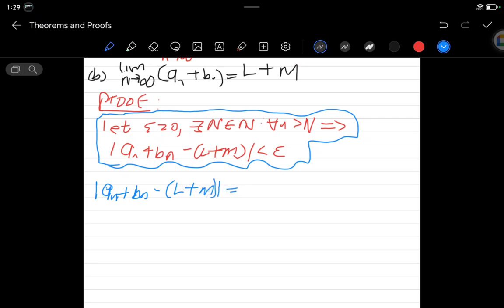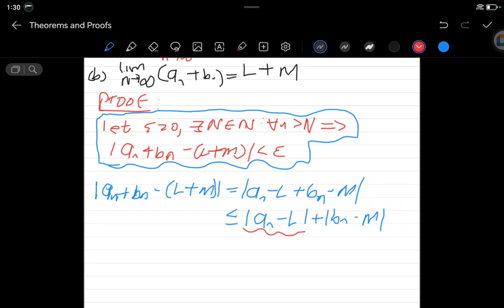which is equal to the absolute value of (a_n minus L) plus (b_n minus M), right? Which will be less than or equal to the absolute value of a_n minus L plus the absolute value of b_n minus M. So we can start like that. We agree, right? But then we need to know what is this and what is this, right? So now we're going to start here.